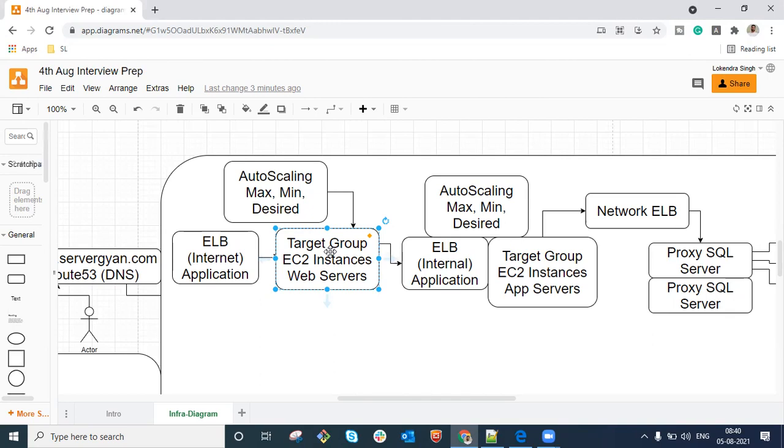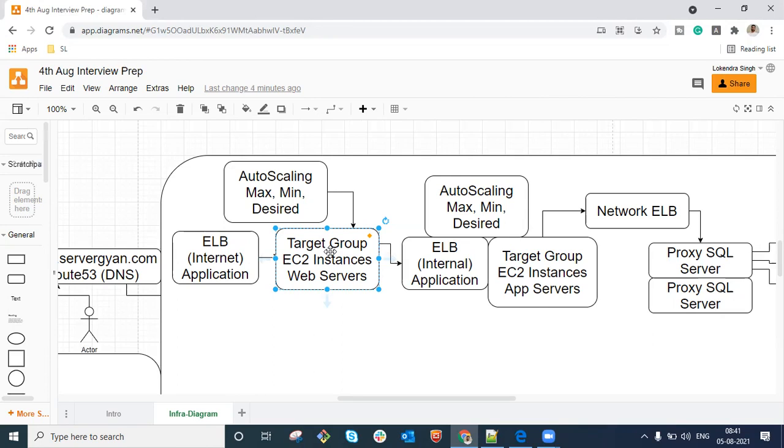Because you have selected AWS launch configuration here, right? In order to have different types of EC2 machines which can be spun up within your target group to run the services properly, you can opt for launch template instead of launch configuration. So AWS launch template supports multiple types of instances.